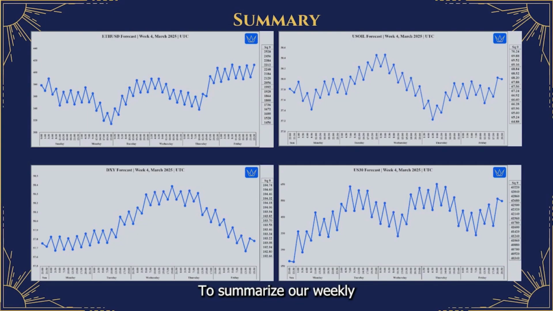To summarize our weekly outlook for March 24th to 28th, 2025. Ethereum, bullish, potential sustained upward momentum expected. DXY, neutral to slightly bullish, watch for volatility around US data on Tuesday. UsOil, neutral to slightly bullish, expect stable movement with potential Tuesday volatility. Us30, neutral to bullish, expect significant intraday volatility, especially on Monday and Tuesday.